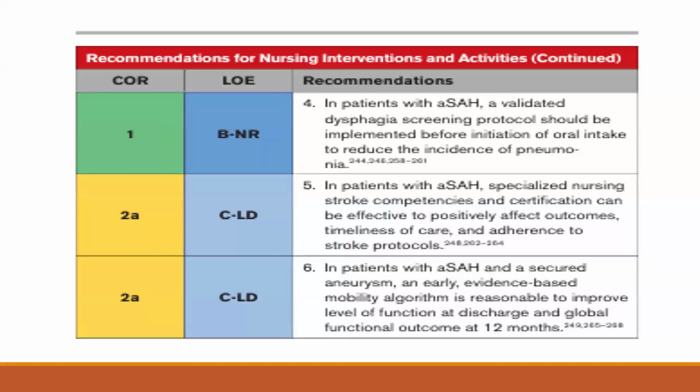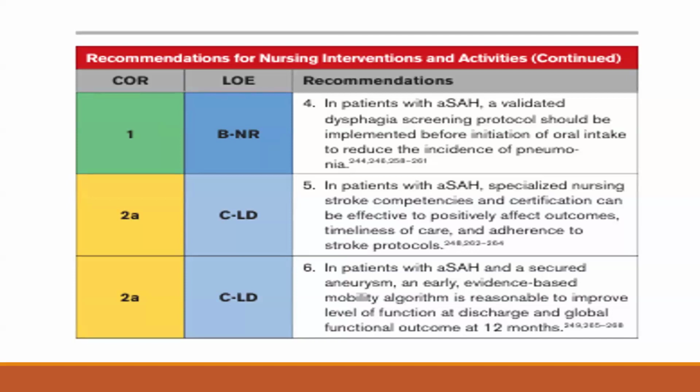In patients with aneurysmal SAH, a validated dysphagia screening protocol should be implemented before initiation of oral intake to reduce the incidence of pneumonia. This has class of recommendation 1 and level of evidence B. In patients with aneurysmal SAH, specialized nursing stroke competencies and certification can be effective to positively affect outcome and timeliness of care and adherence to the stroke protocol. Class of recommendation 2B and level of evidence C.